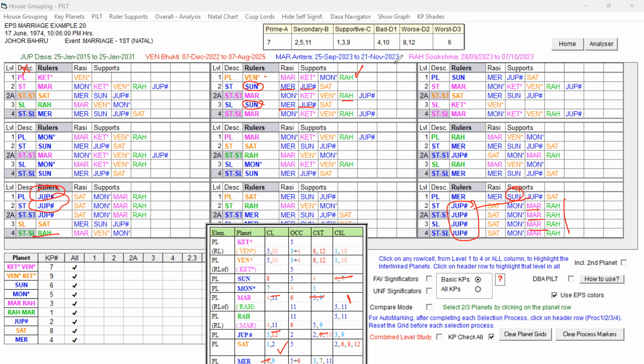I think you are able to understand how the simple key planet, which is missing in the Dasa lord, saved her life for so many years, while the unfavorable key planet, which is influencing the destiny and is there in the Dasa lord, spoiled her first marriage, and in the Bhukti lord, which is also influenced by that unfavorable key planet. I think you're able to understand. So we'll meet in the next example. Good luck.